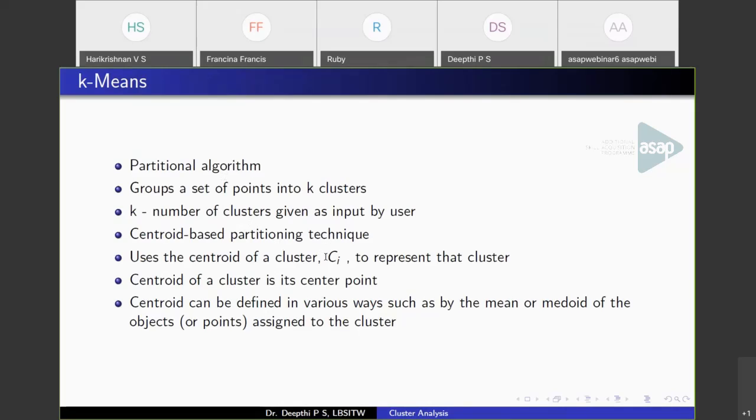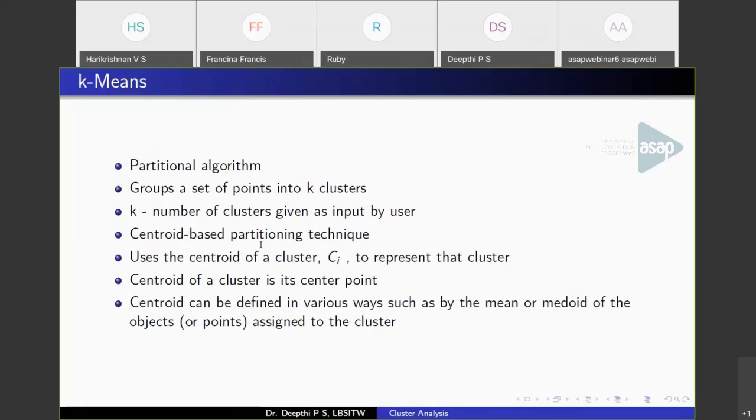Suppose here you see the centroid. That centroid represents the cluster. So the centroid is the center point of the cluster, and points are assigned to a cluster based on distance to this centroid. A centroid can be a mean or a medoid. Now in k-means we are using the mean as the centroid. So the mean value, or the average value, of data points belonging to a cluster is the mean of that cluster. That will be the cluster center.